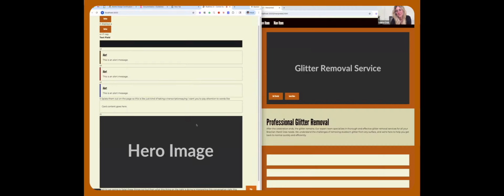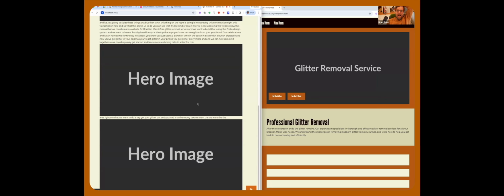So we could say, okay, get started and learn more are boring calls to action for this hero area, right? So what we want to do is say, get your glitter out. And it updated it to the wrong text. We want the hero buttons to read get the glitter out now.